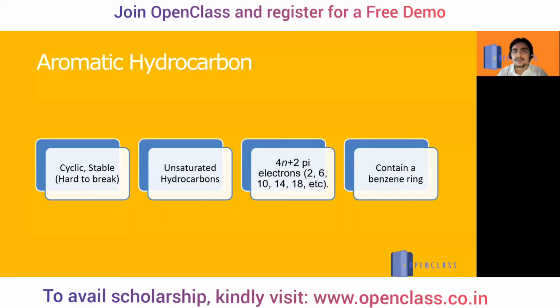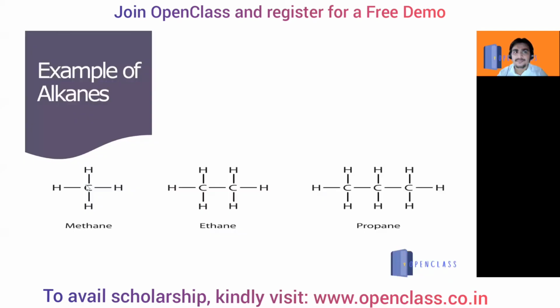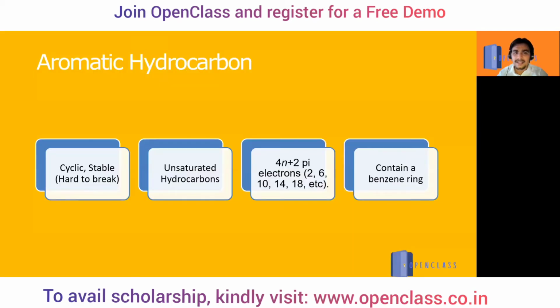Aromatic hydrocarbons. What does aroma mean? Aroma is a scent, like a smell. So whatever aromatic hydrocarbon is there has some kind of smell. It is cyclic, stable, and hard to break. It is an unsaturated hydrocarbon, but it is hard to break and stable. How many pi electrons will it have? How can we find out? By the 4n+2 formula for pi electrons, where n can be any natural number.